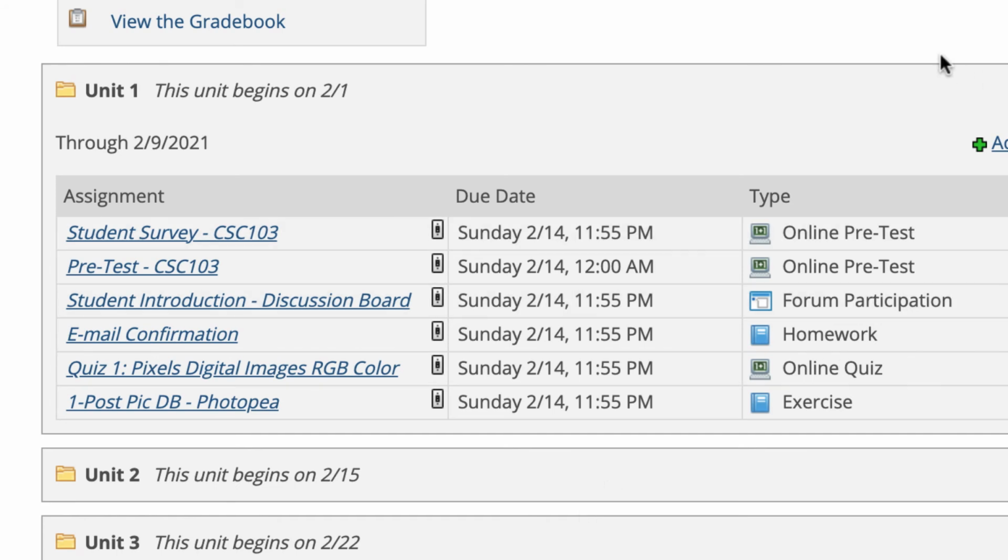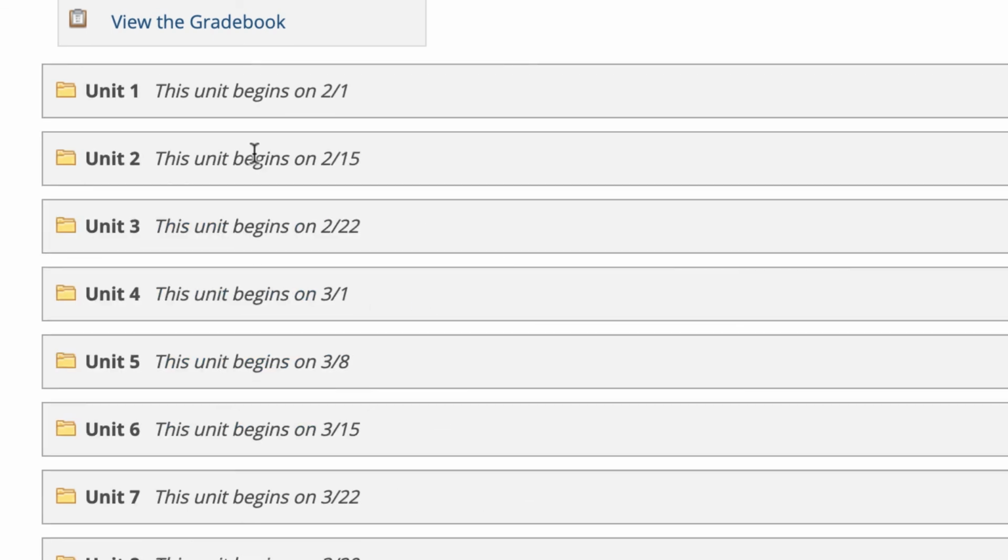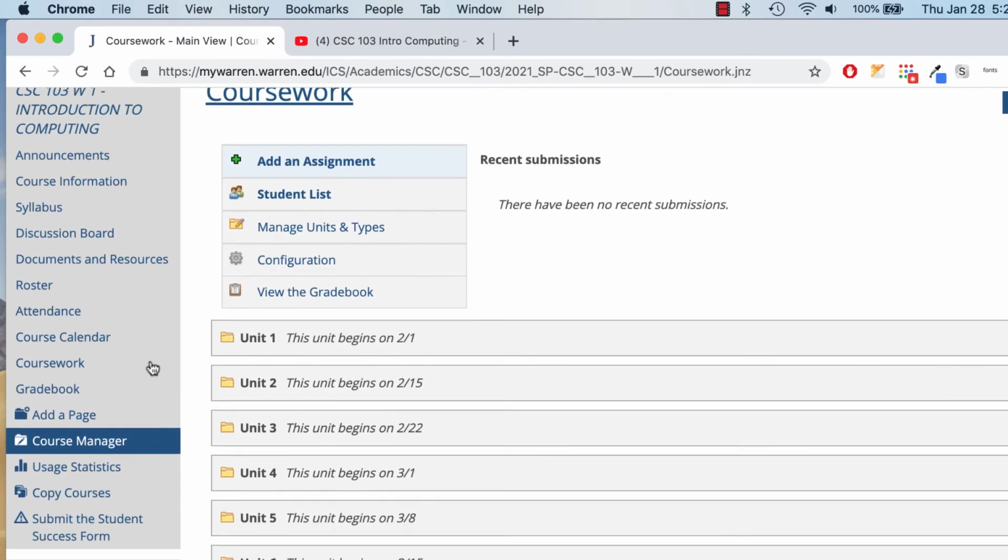Okay, so that's what you're going to be doing throughout this semester. And as we do assignments, I'll go through these and explain these a little bit more. So once these are open, I'll go in and show you a little bit what you have to do. You know, how do you submit it? How do you access files if you have to? So don't worry about that now, but just know that these are where the assignments are set up. Now, this is from my end because they're not open yet. And I think that's pretty much it.